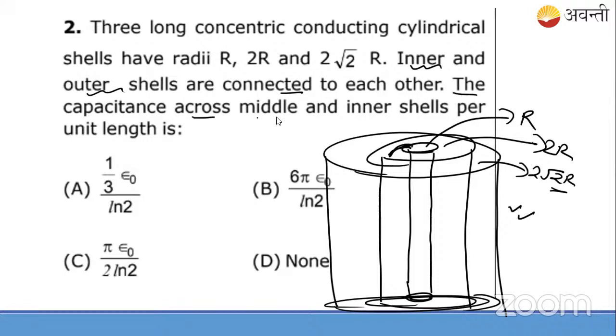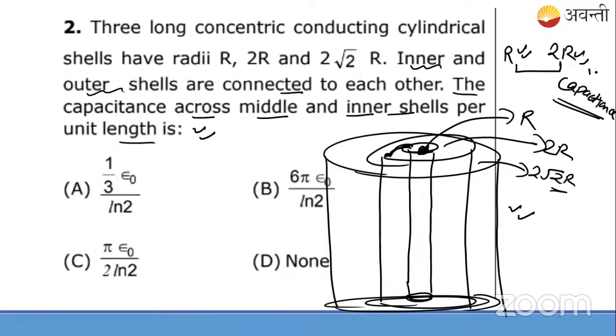The capacitance across the middle and inner shells per unit length will be how much? This is the question, students. The capacitance across the middle and inner shell. This is the inner shell of radius r and the shell of radius 2r. So what is the capacitance between the cylinder of radius r and the cylinder of radius 2r? How much capacitance will it be? This is the question. Try to solve it.